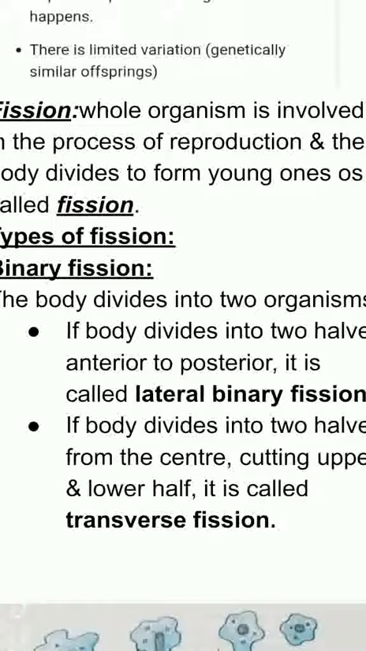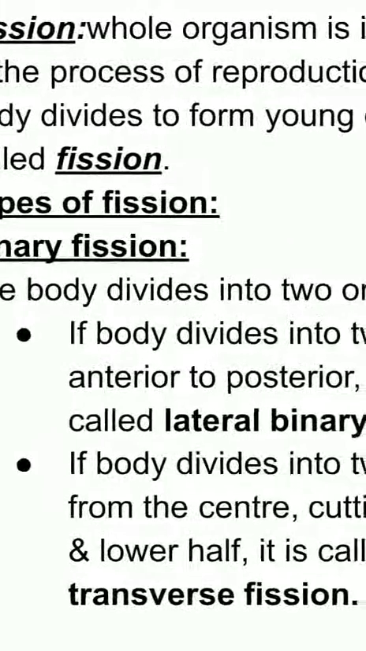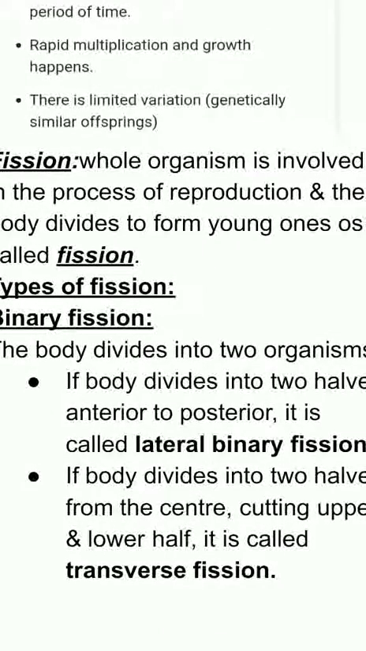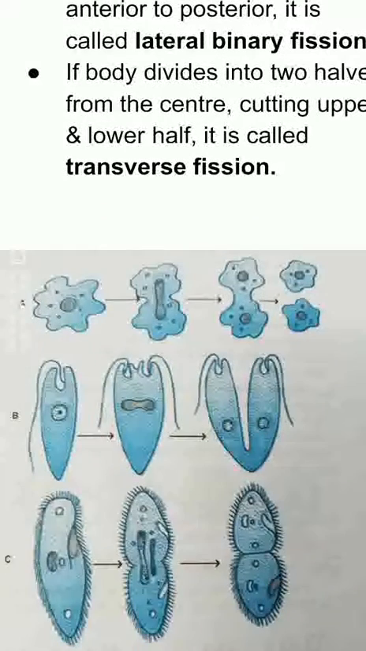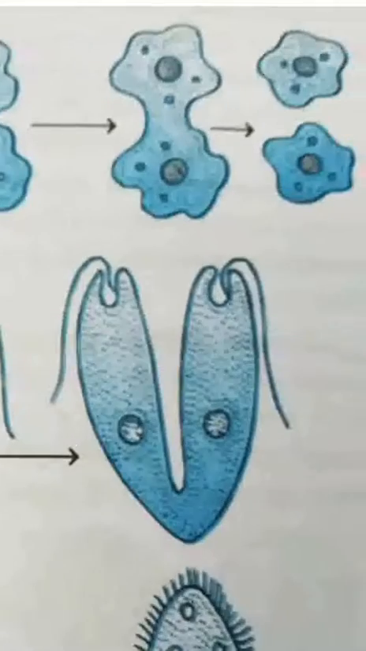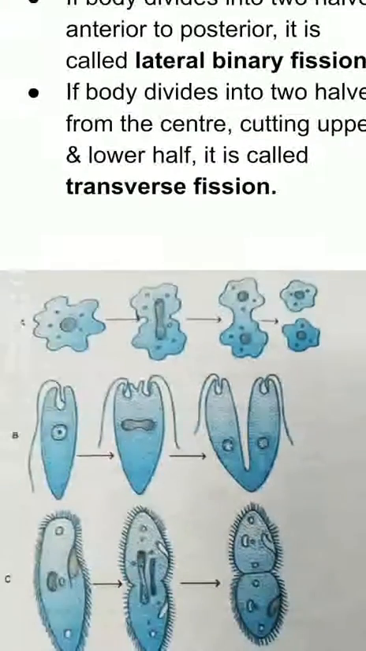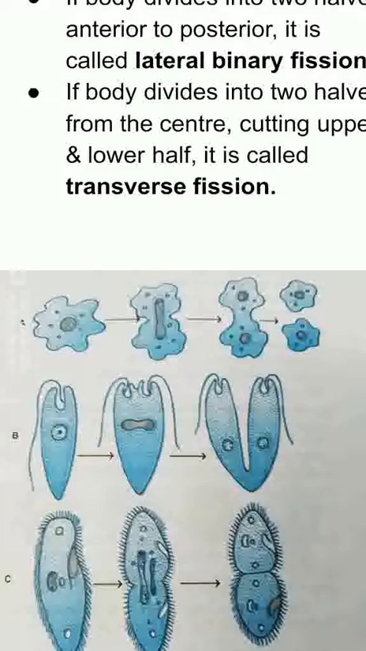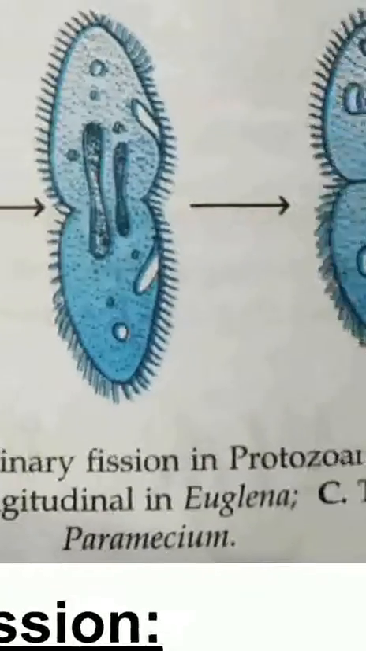First is binary fission, then multiple fission. Let's talk about binary fission. As the word indicates, binary means two. The body divides into two organisms. If the body divides into two halves, anterior to posterior, as you can see in this diagram, then it is called lateral binary fission.